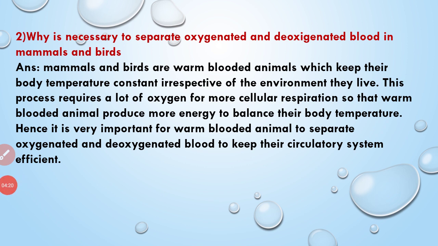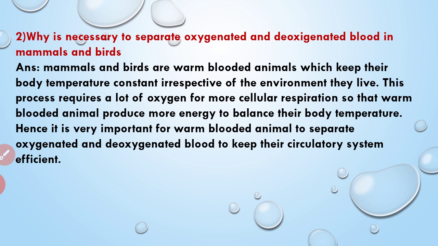the answer. Mammals and birds are warm-blooded animals which keep their body temperature constant irrespective of the environment they live in. That means their body is adapted to live at any temperature. So they maintain constant body temperature by cooling themselves when they are in a hotter environment and by warming their bodies when they are in a cooler environment. So their body is adapted to live anywhere, so they need more energy. Okay, so this process requires a lot of oxygen for more cellular respiration.